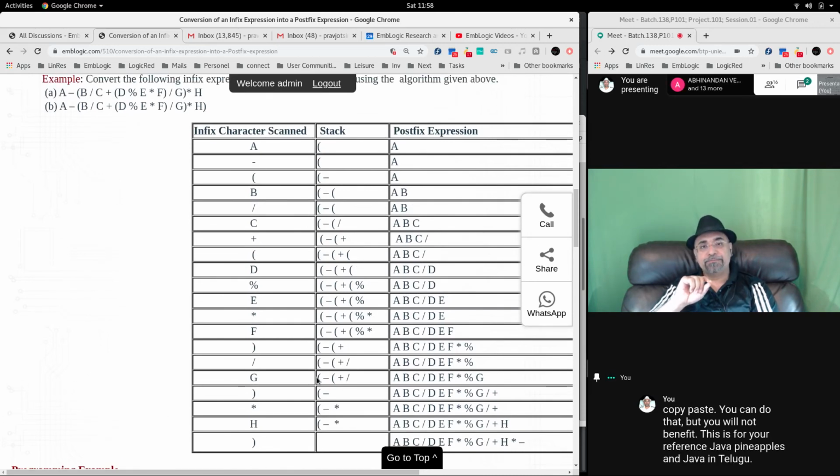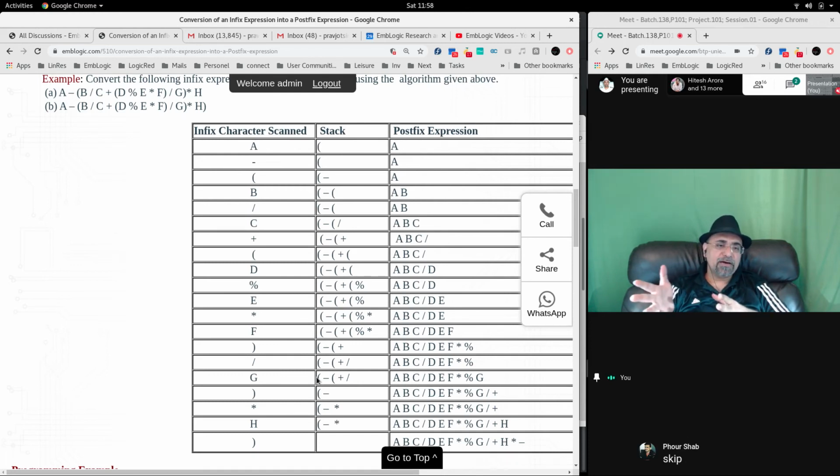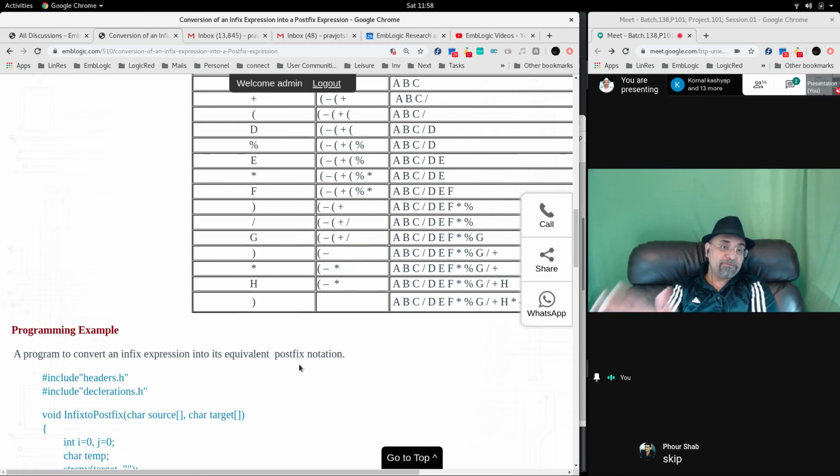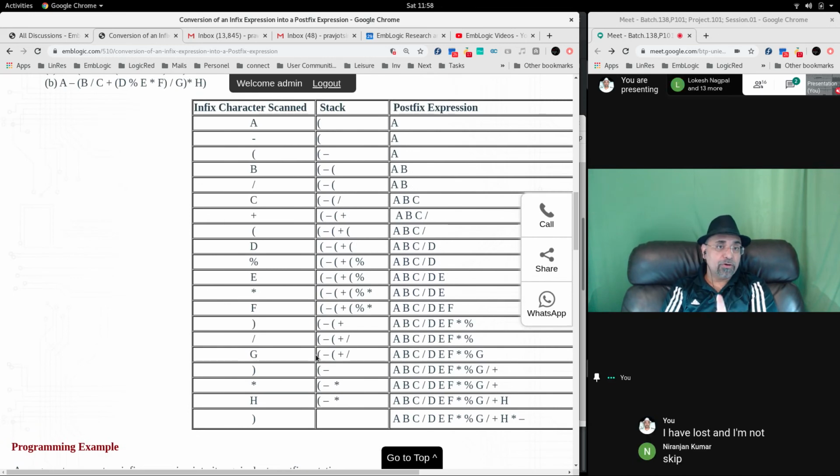Look till this point, do it yourself, even if it takes 2 days, 3 days, that's not a problem, that's an achievement. But if you copy paste and run it on your code, it will work in the next half an hour. So that's half an hour wasted. So I have given this for your reference, not for your reading.